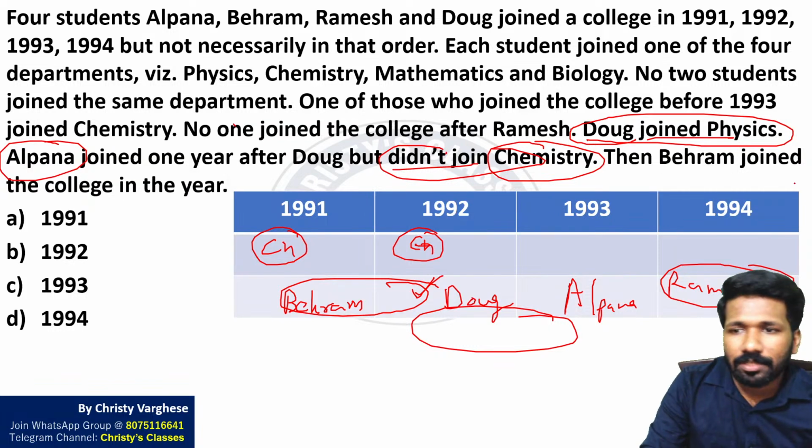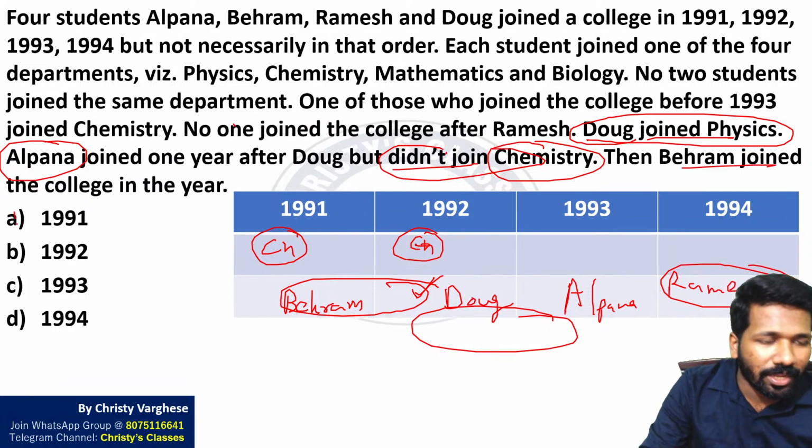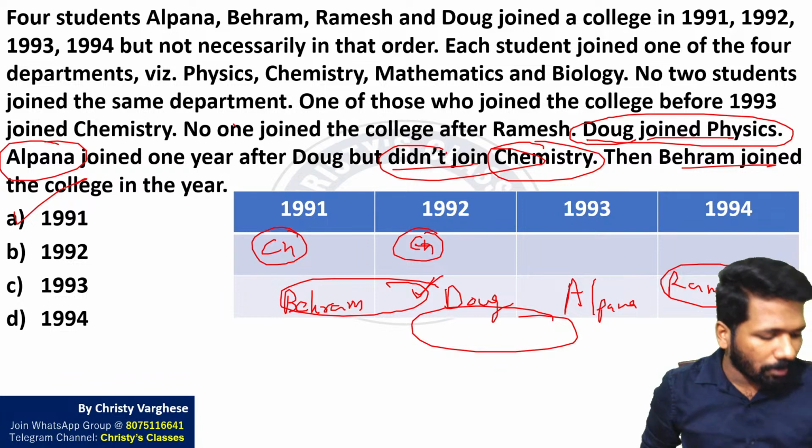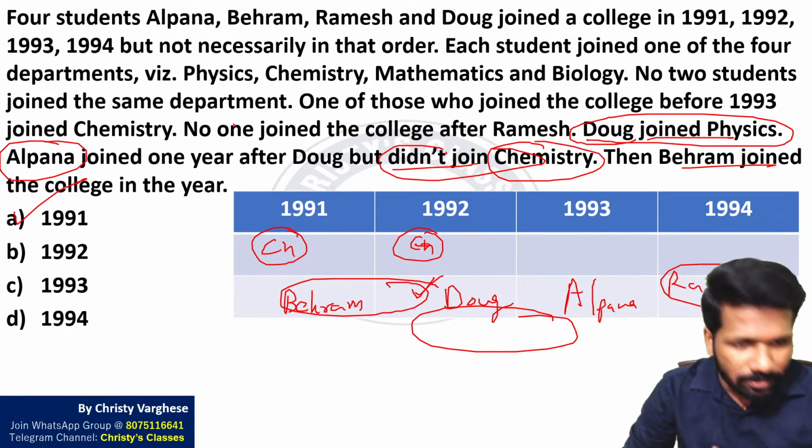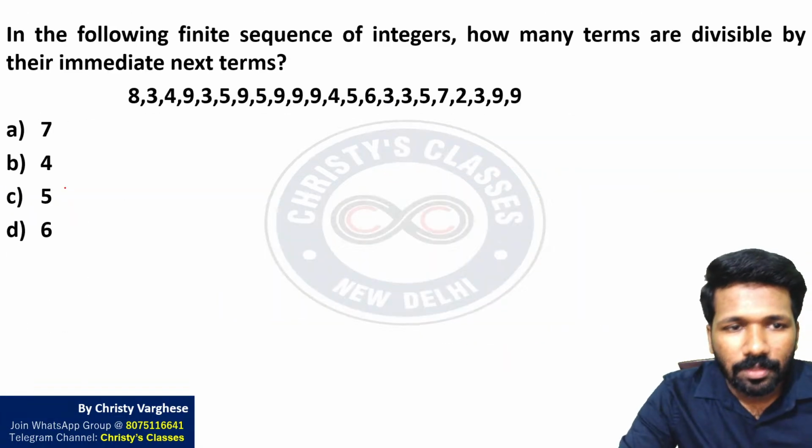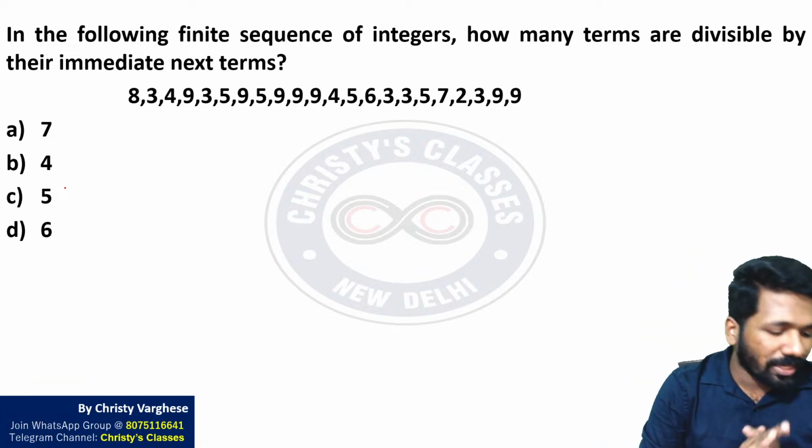Now let us check what is asked. Behram joined the college in the year 1991. Option A is the answer. Is this question clear to everyone? Are all of you clear about the solution? Then next question. This question also was there in 3 sets already.